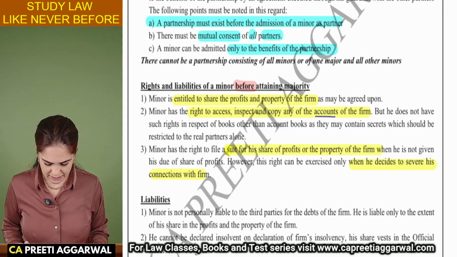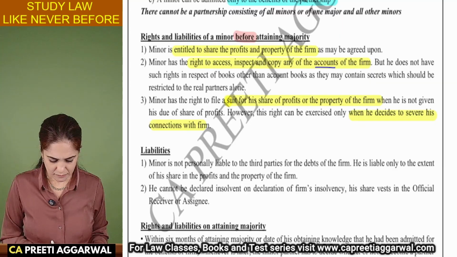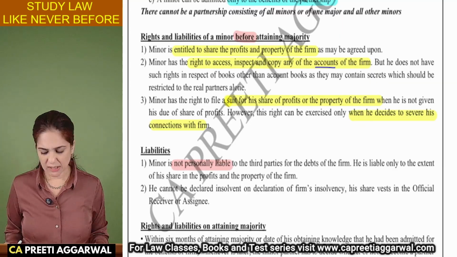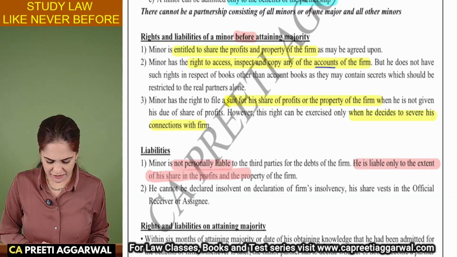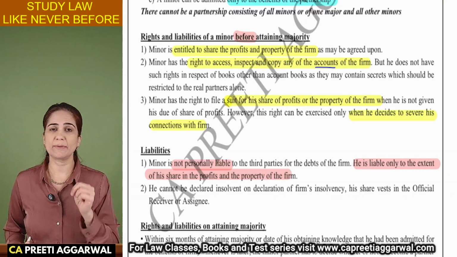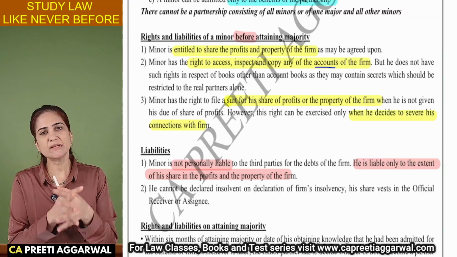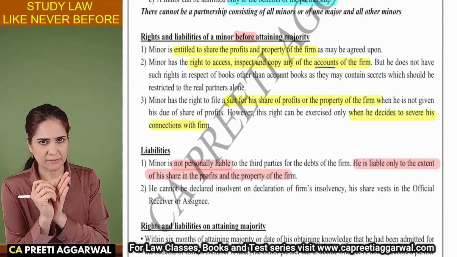What are his liabilities? See, he is not personally liable. Okay, he is not personally liable. He is only liable to the extent of his share in the profit and property. So there is liability. It is very wrong to say that he is not liable, that he will not share the loss. Whatever is his share in the profit and property, to that extent he is liable.